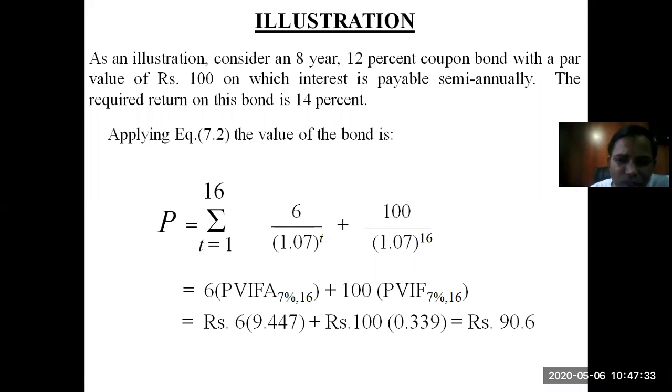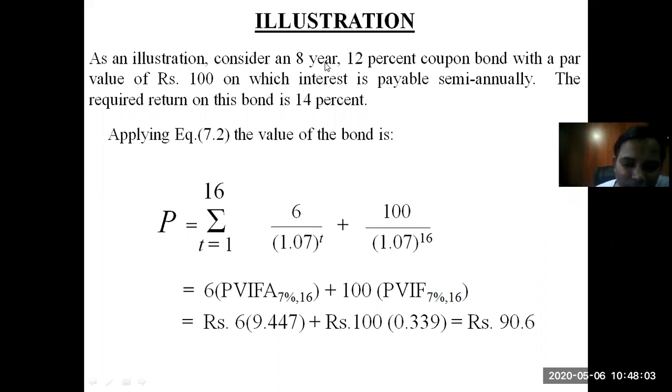So it becomes a 100 rupees bond, 12% interest, that comes to 12 rupees per year. Now as it is paid semi-annually, it will be 12 divided by 2, that comes to 6. So every time the company is going to make a payment of 6 rupees every 6 months. So if it is an 8-year bond and the company is making 2 payments in a year, the total number of periods are going to be 16 instead of 8 now.